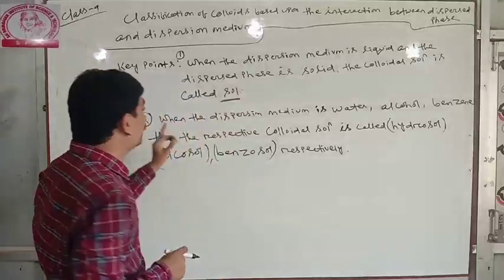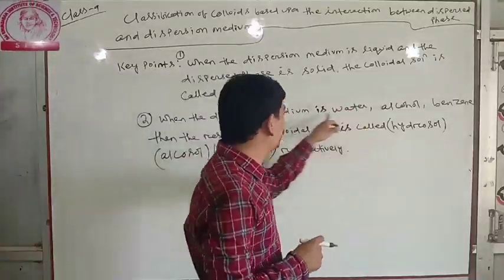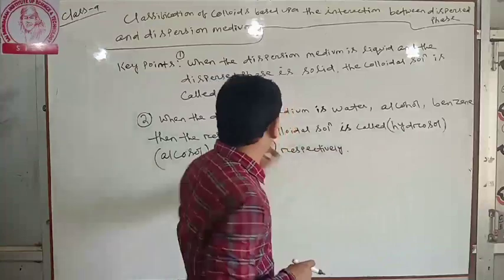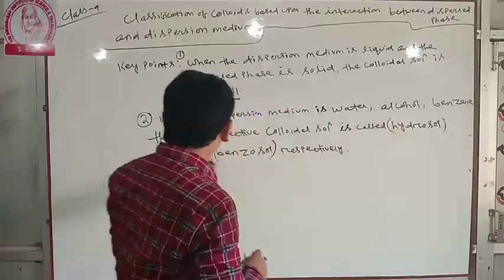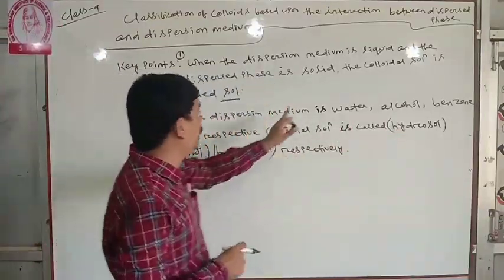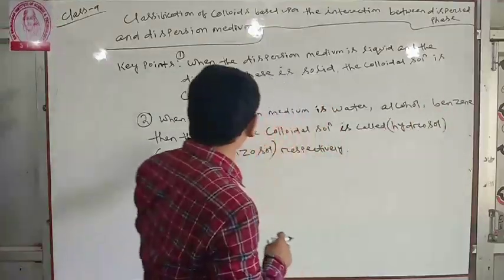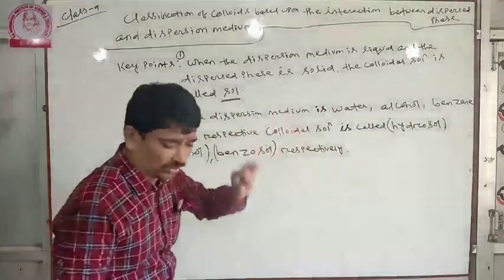Second, when the dispersion medium is water, the respective colloidal solution is called hydrosol. When it is alcohol, alkosol. When it is benzene, benzosol. Clear?